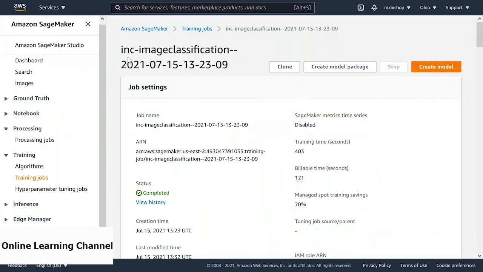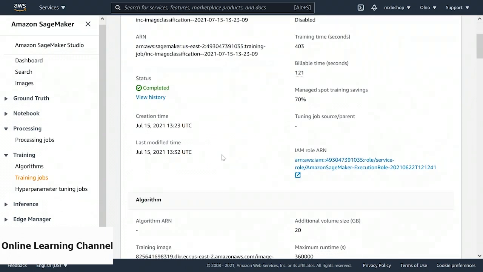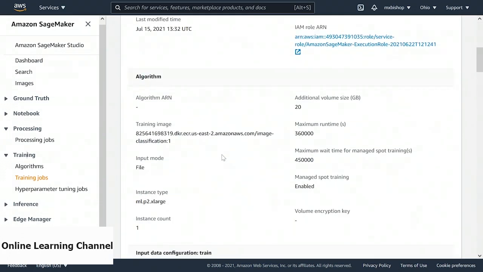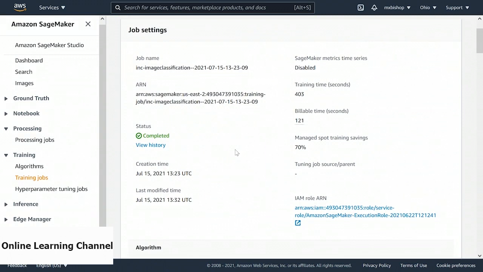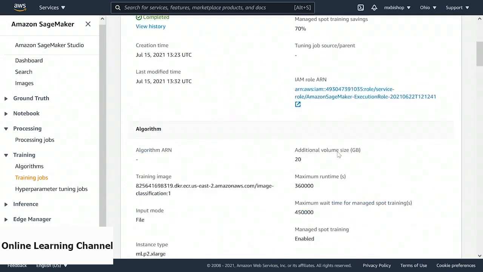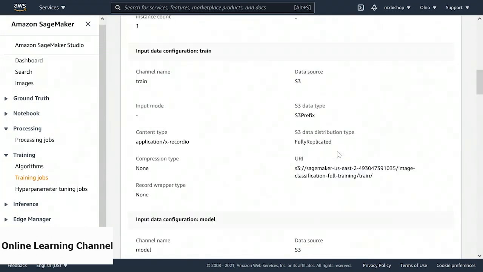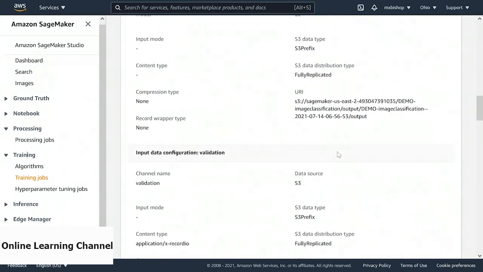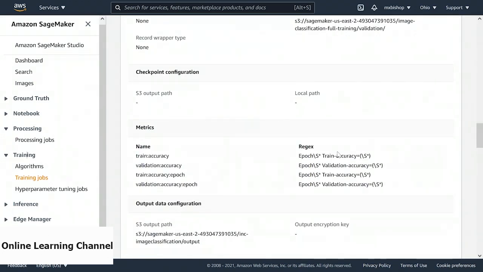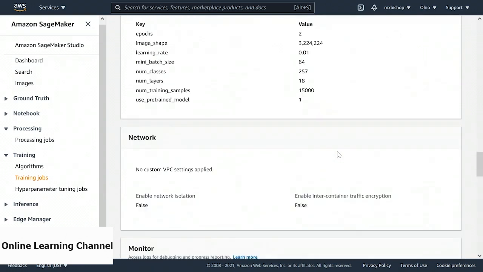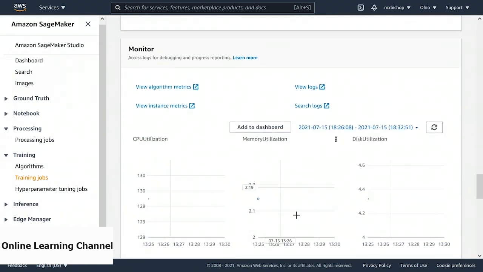So this is our incremental image classification job, and we can see we have a training time of 403 seconds and the billable seconds are 121, and we saved around 70% of our cost using managed spot training. Now, similar to other training jobs, we can scroll down to see the metrics and the logs.